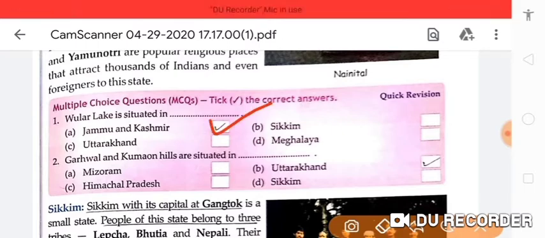Your second MCQ is: Garhwal and Kumaon hills are situated in Mizoram, Uttarakhand, Himachal Pradesh, Sikkim. Right now only we have studied that these two hills are situated in Uttarakhand.